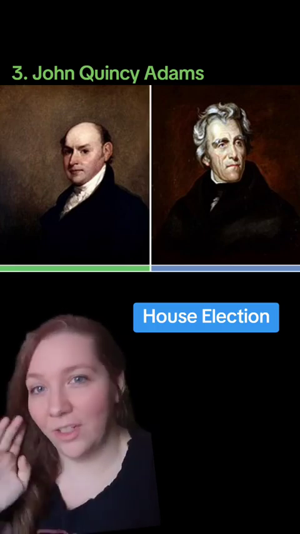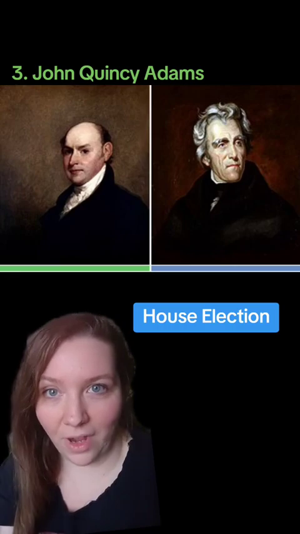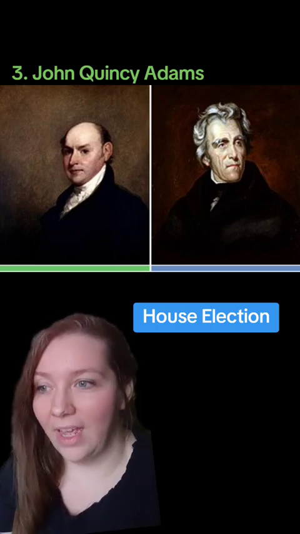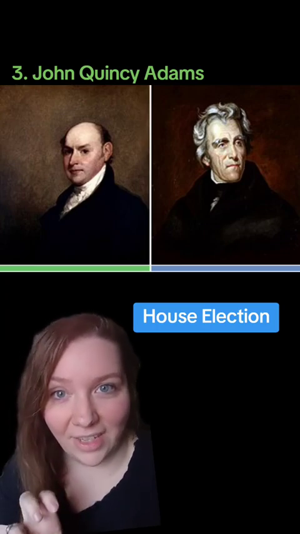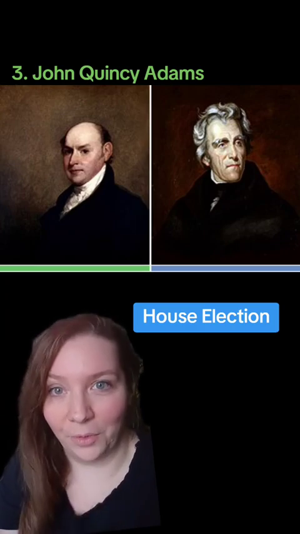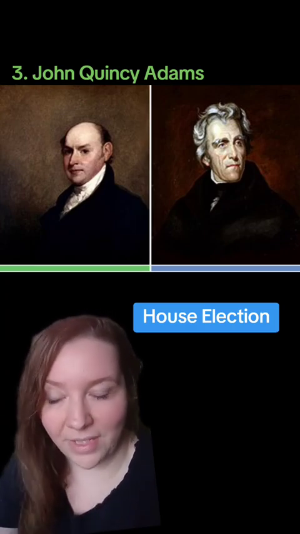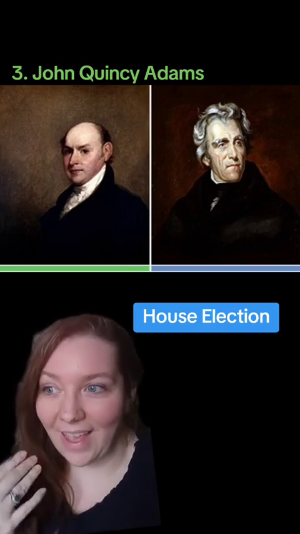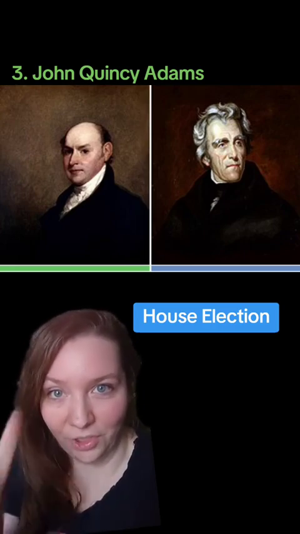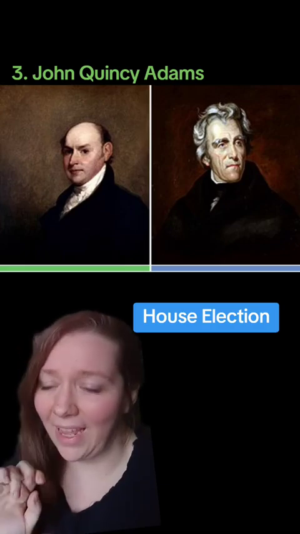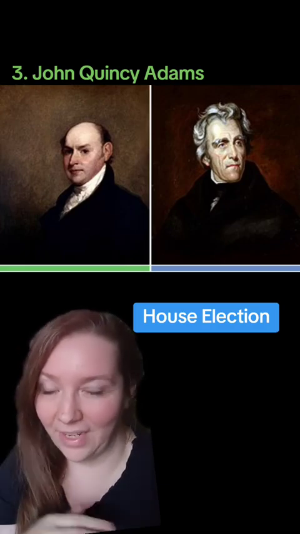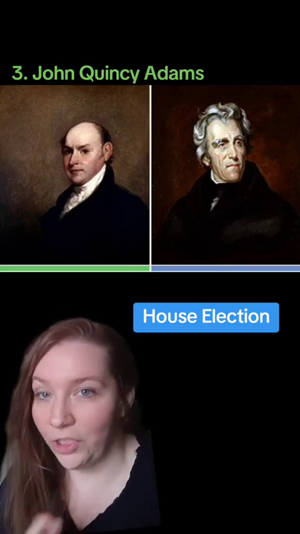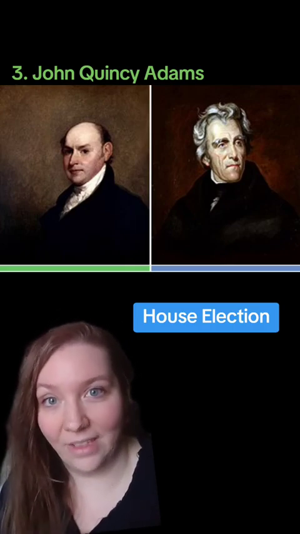So what happens when there's no clear winner through the Electoral College? Well, that's when the House of Representatives gets involved. And they held what's called a contingent election, where they basically decide who is going to be the next president through their own vote. So they basically handed the vote to John Quincy Adams. And let's just say that caused friction for the next 4 years. This was one of only 2 elections to ever have to be taken to the House.